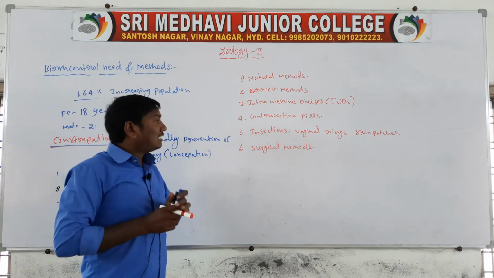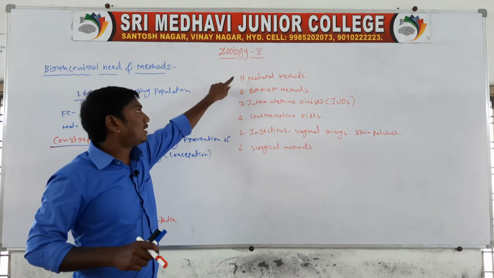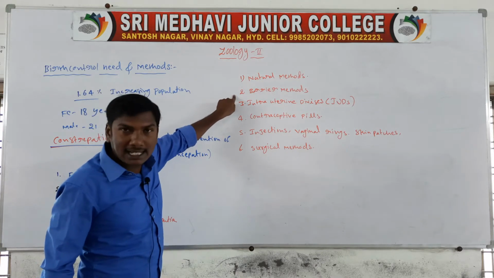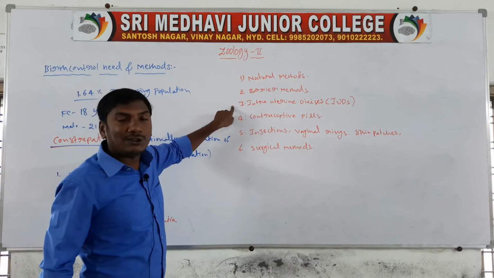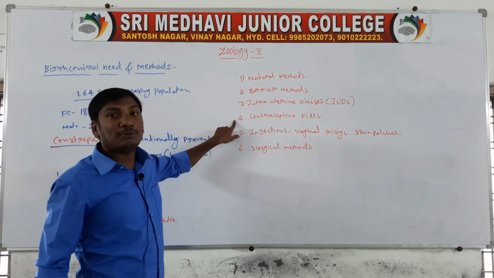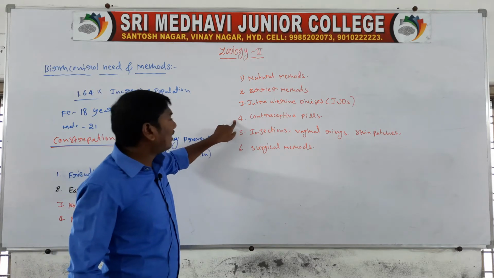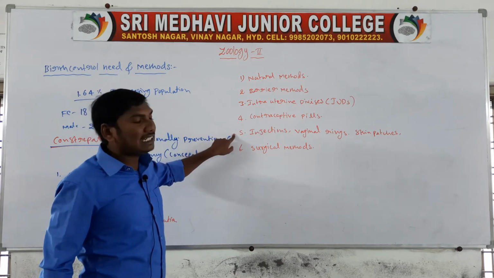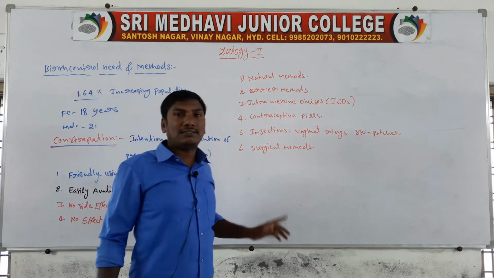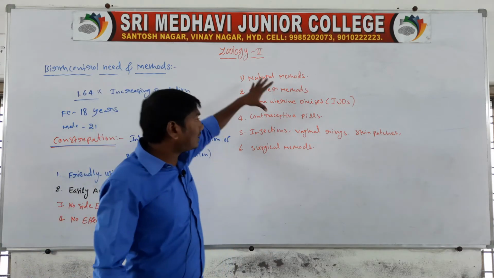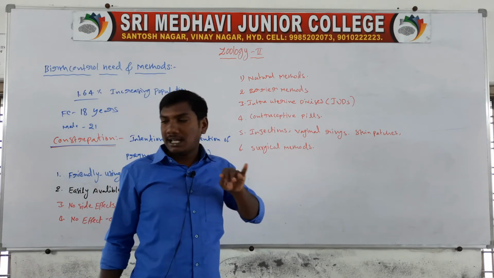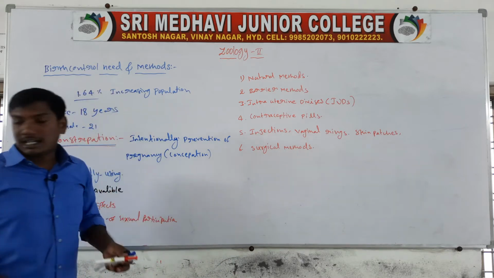These methods prevent pregnancies. First, natural methods. Second, barrier methods. Third, intrauterine devices. Fourth, contraceptive pills. Fifth, injections, vaginal rings and skin patches. Sixth, surgical methods. First heading, natural methods.